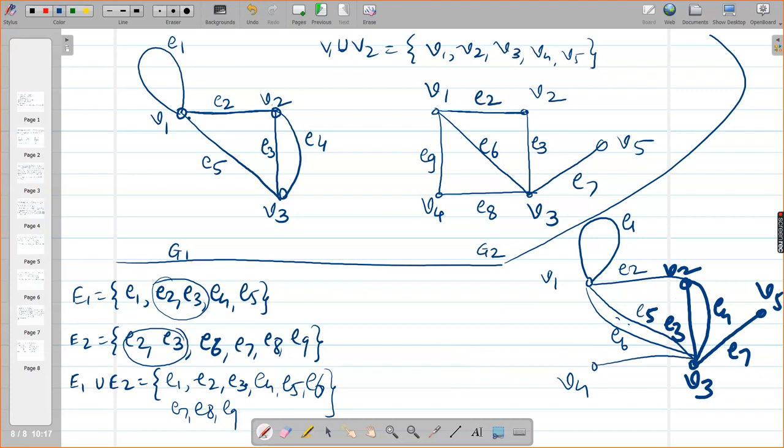E8 joins V3 and V4. And E9 joins V1 and V4. So this is your union graph. Have you understood this? Yes, ma'am.